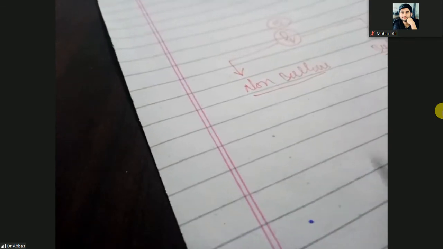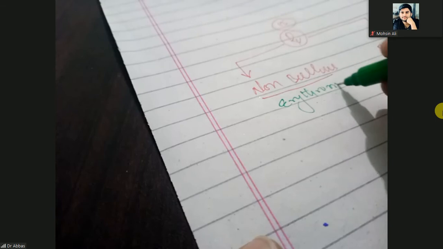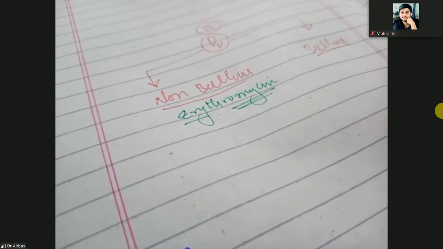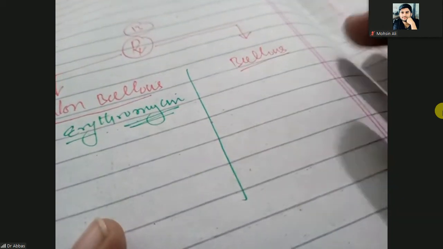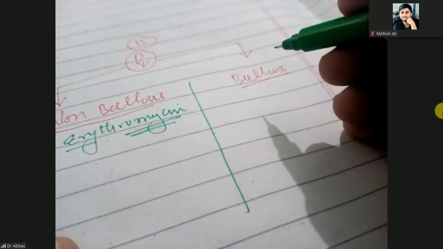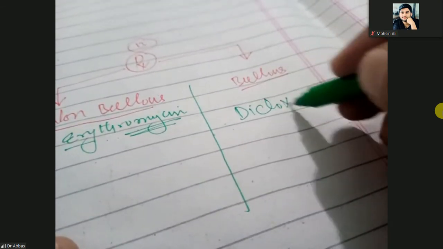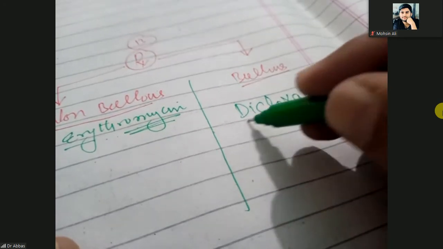Non-bullous impetigo is treated with erythromycin, because it is not a fluid filled lesion, just crusting. Bullous impetigo has subcorneal fluid filled lesions, so you will give dicloxacillin.